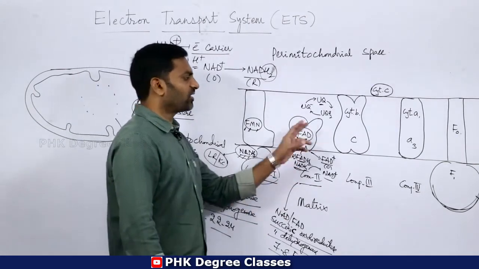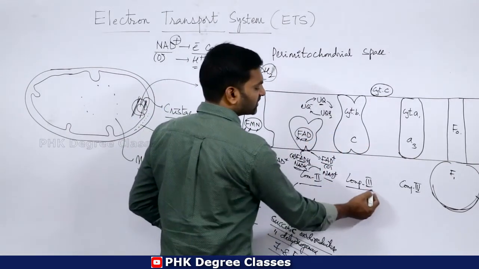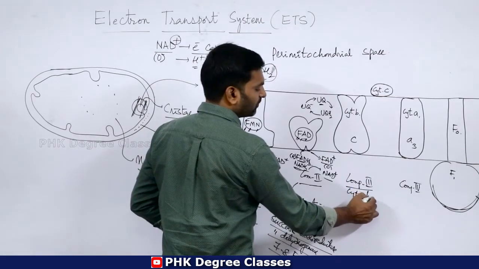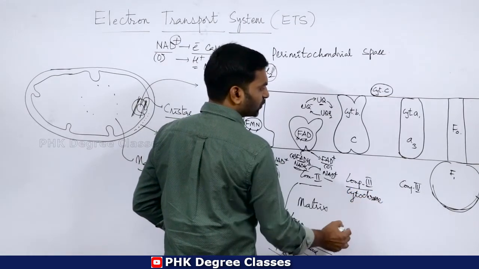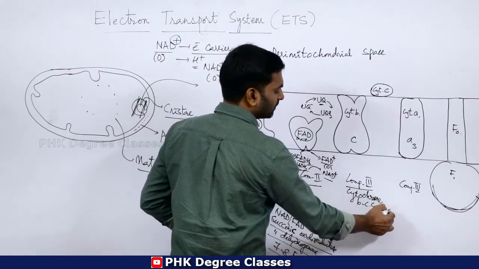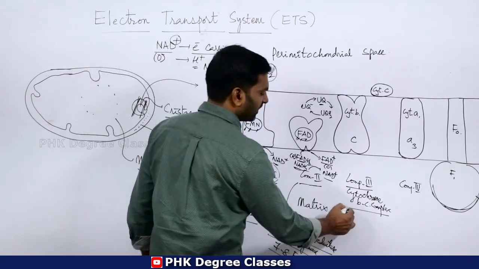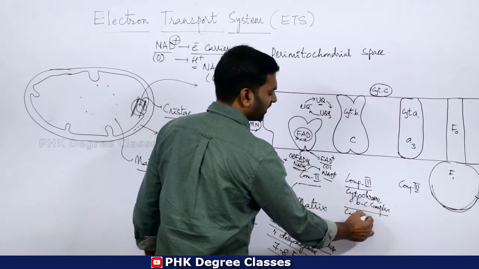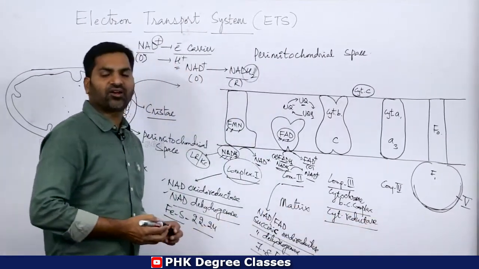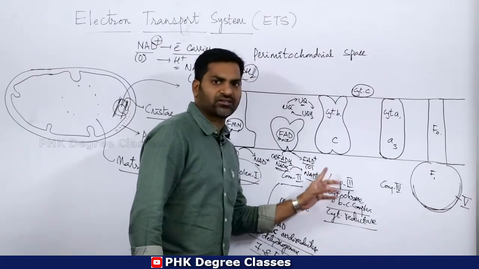Then come to complex 3. Complex 3 is called cytochrome BC complex, or you can say cytochrome reductase complex.